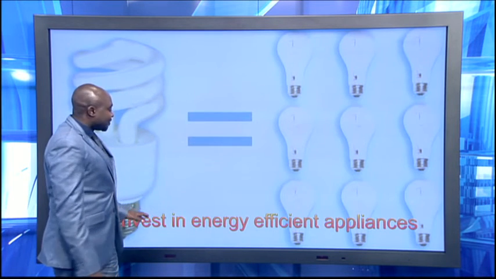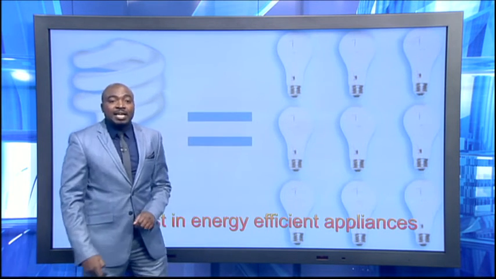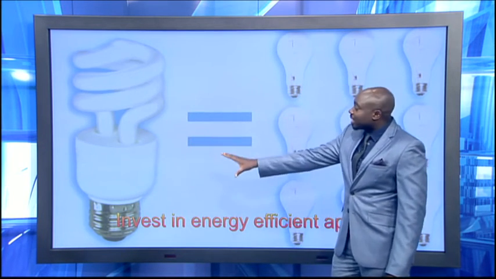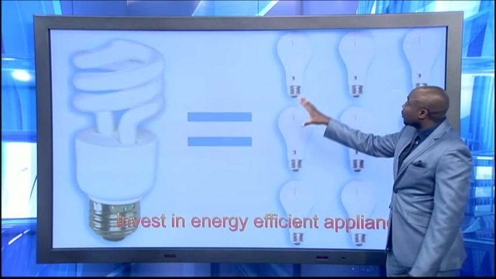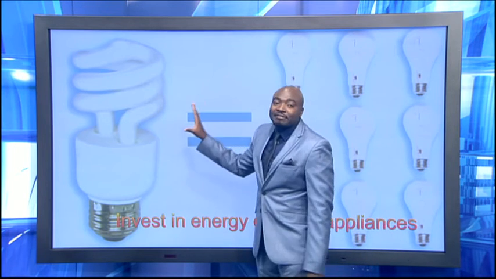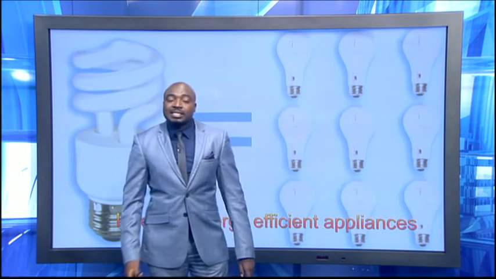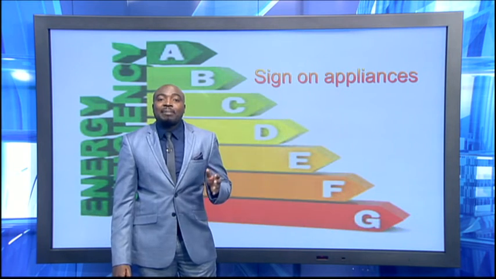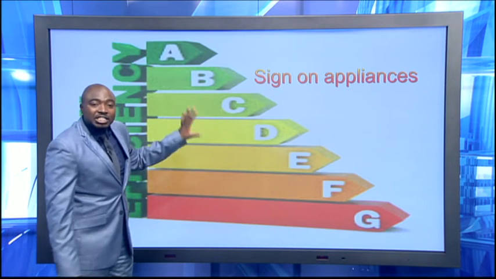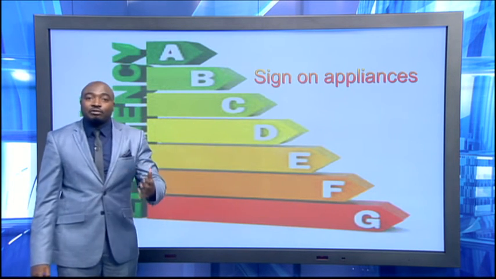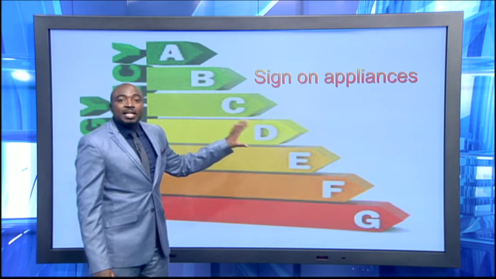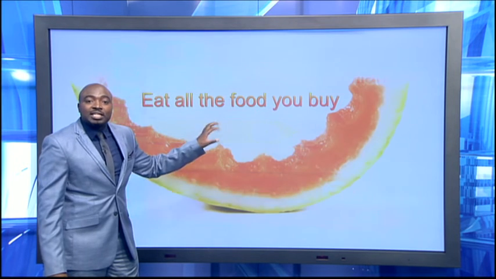Now, let's try and invest in energy-efficient appliances. If you look at this bulb, it uses less energy and its lifespan is much longer compared to the six of these other bulbs. So let's all try and be energy efficient and invest in these kinds of appliances. And this is what you will see: these appliances are labelled energy efficient. You will see this picture attached to appliances like your fridge, your washing machines, and many other things that we buy in our shops.